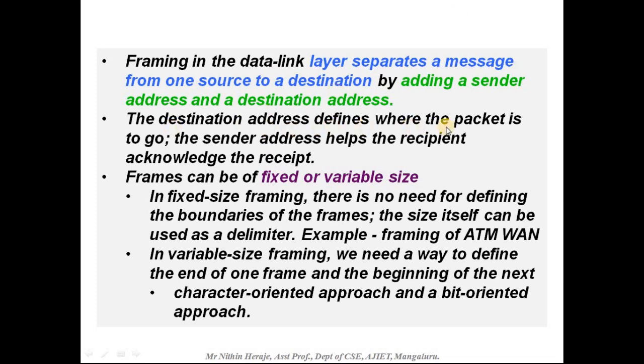The destination address defines where the packet is to go, and the sender address helps the recipient acknowledge the receipt. That means when the destination receives the message, it can see the sender address, so that it can reply back with an acknowledgement to the sender.